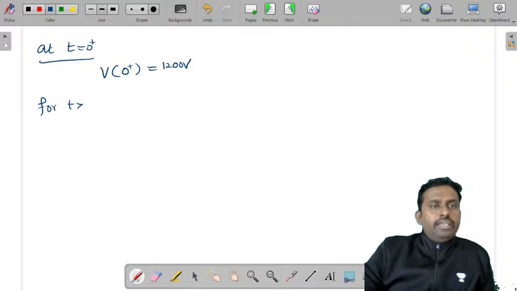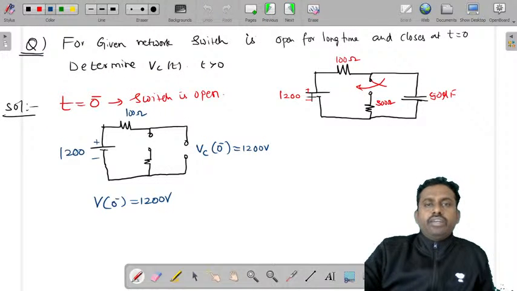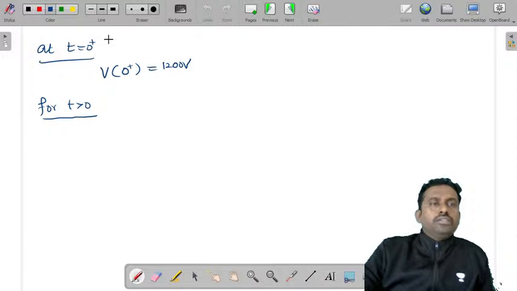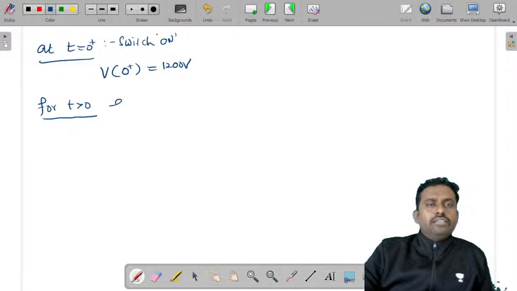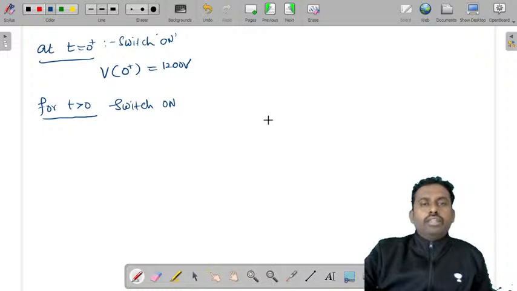For t greater than 0, let's consider the circuit. You have 1200, a 100 ohm resistor, 300 and 50, and the switch is closed in this case. So here also the switch closes at t equal to 0 plus, the switch is on, and at t greater than 0 also the switch is on. Let's draw that. So 1200 volts, 100 ohms, the switch is connected.